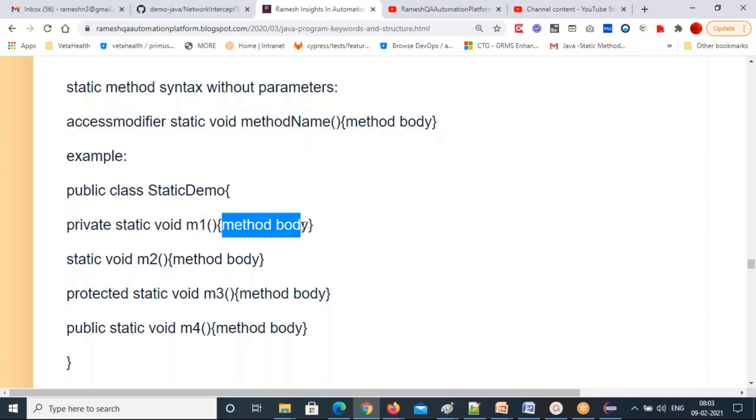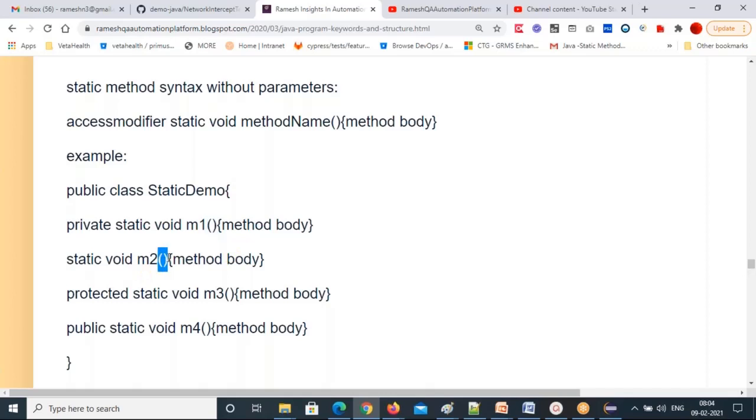I can write the statements here, and this is the class name I have given, a relevant name, StaticDemo, so that you can understand what you are explaining in this class. That's a naming convention you have to follow: give a relevant name for the class. Then public static void m4, parenthesis, curly braces start, method body. See, all these parentheses are empty.